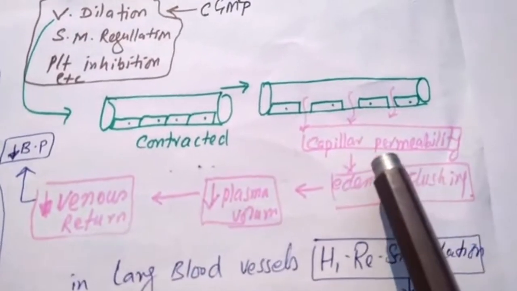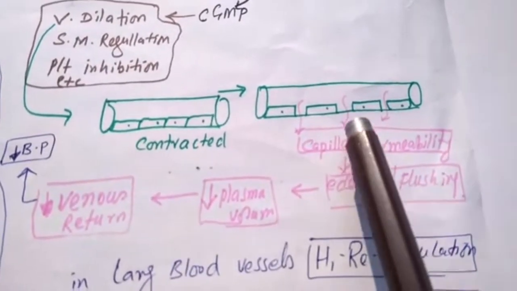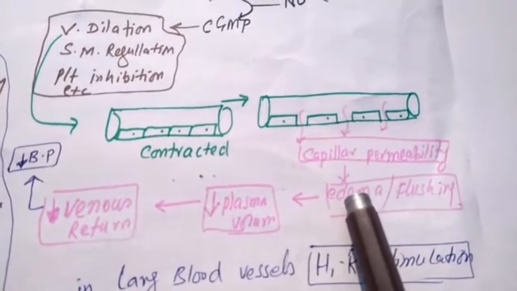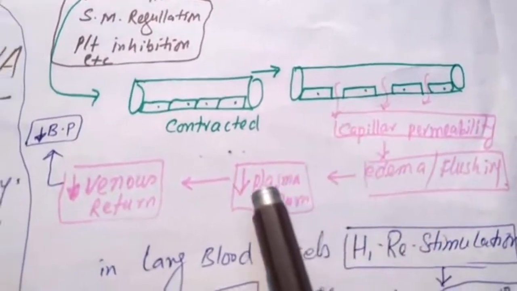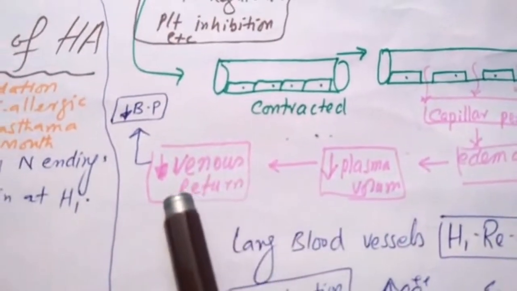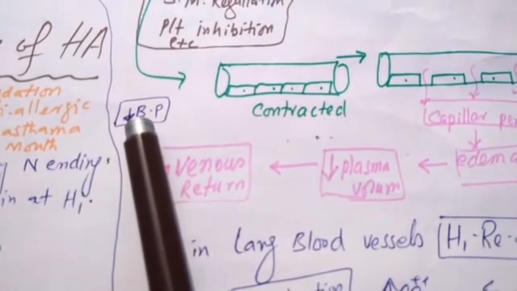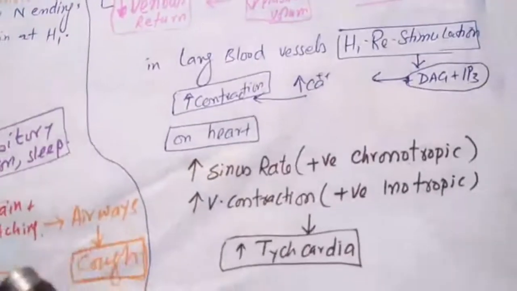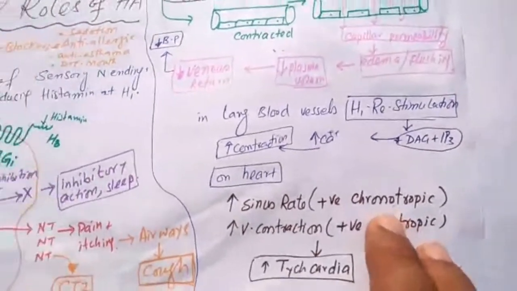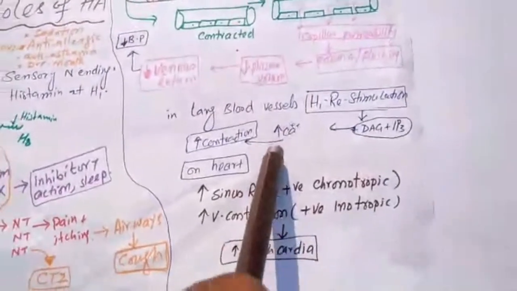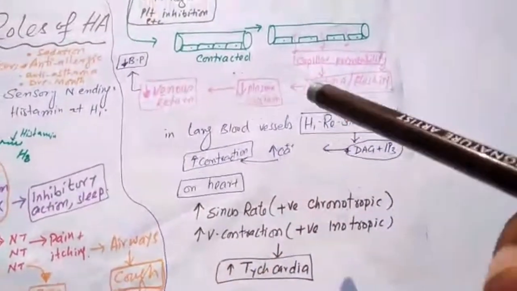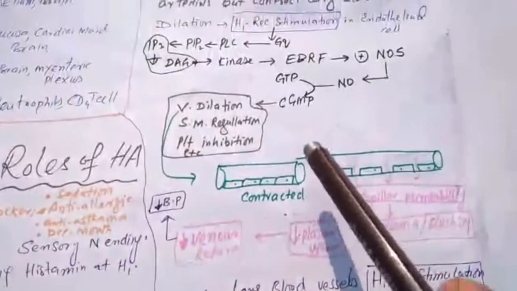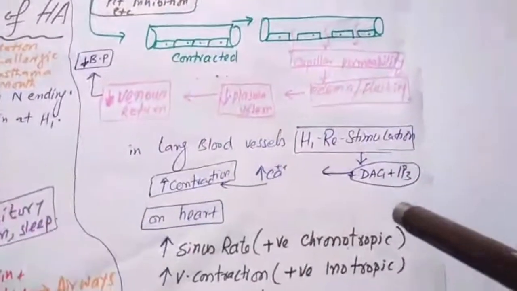flushing. Once the fluid comes out, the plasma volume is decreased and venous return is decreased, and so blood pressure decreases. But in large blood vessels, when the H1 receptor is stimulated, again recall this mechanism.